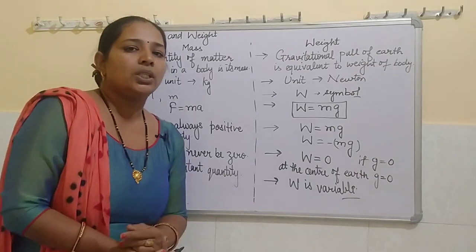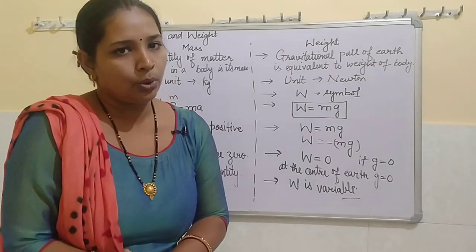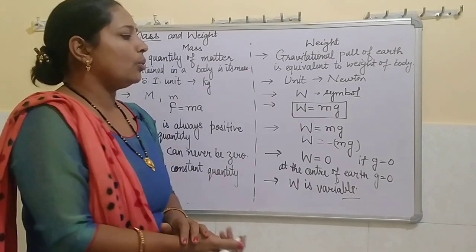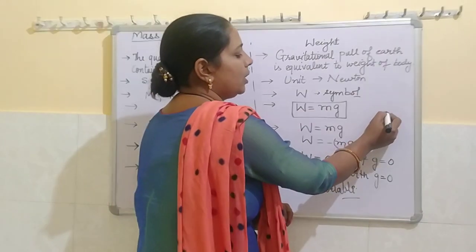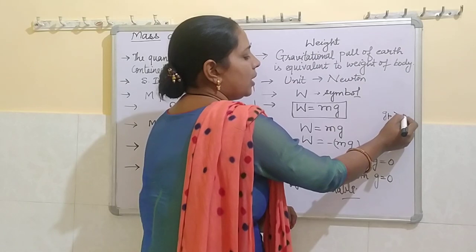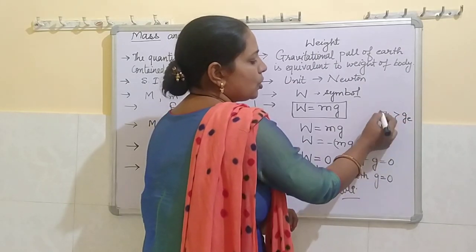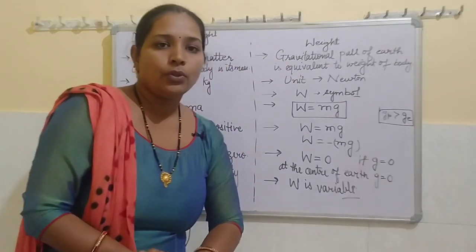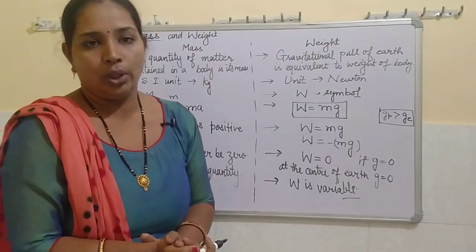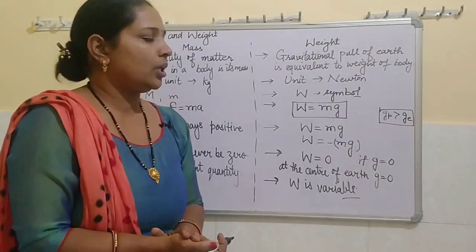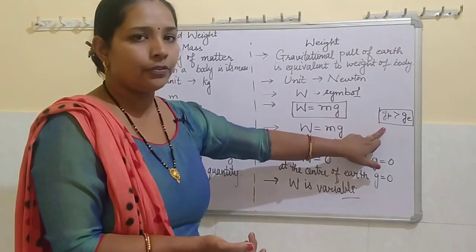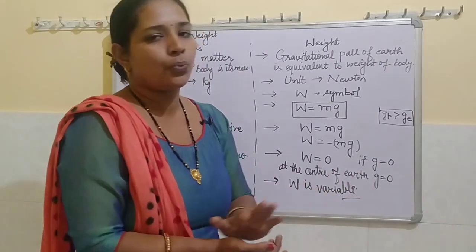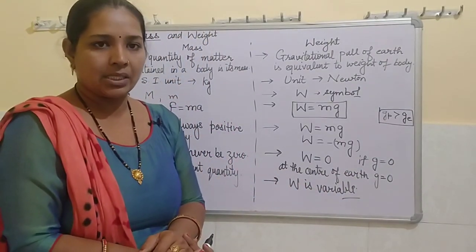Let's discuss one example how the weight of a body varies. As we have studied that the value of acceleration due to gravity at pole is greater than value of acceleration due to gravity at equator. So if you are having 10 gram gold and you will weigh it at the pole surface and at the equator surface, at which point its weight will come out lesser?